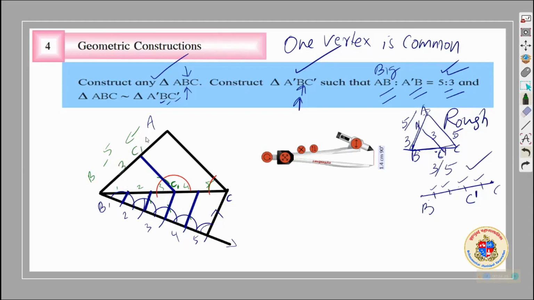So this will be 3, this will be 2, total will be 5. So we constructed a triangle ABC and another triangle A dash. Oh, I wrote it wrong. In class you will shout, sir it is not C dash, sir here it is A dash. Okay, A dash C dash B and A dash B C dash, which you had to construct. ABC was made, A dash B C dash.